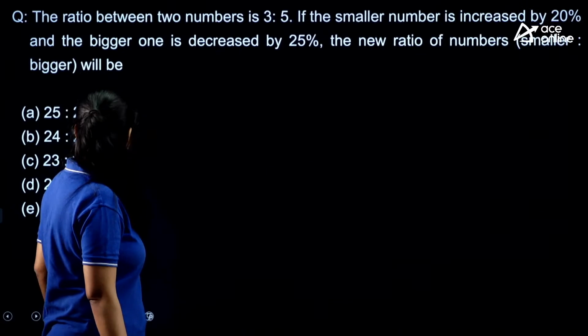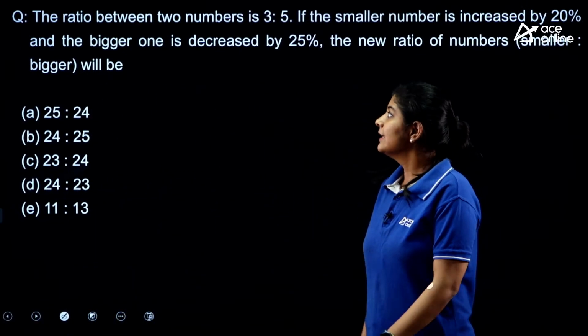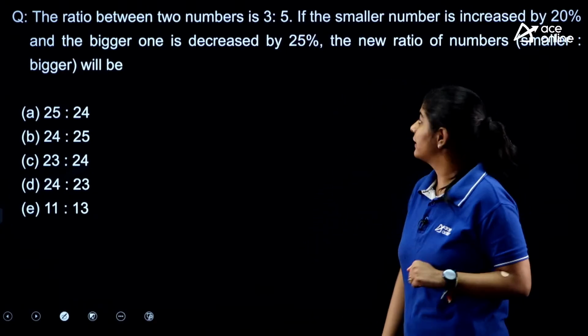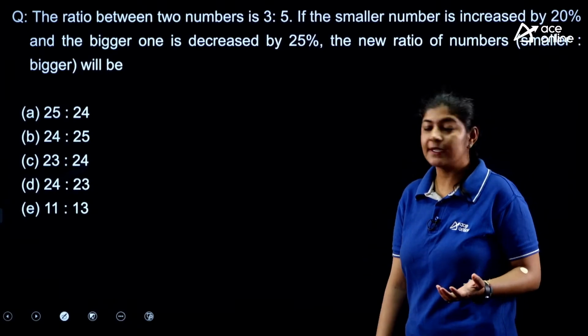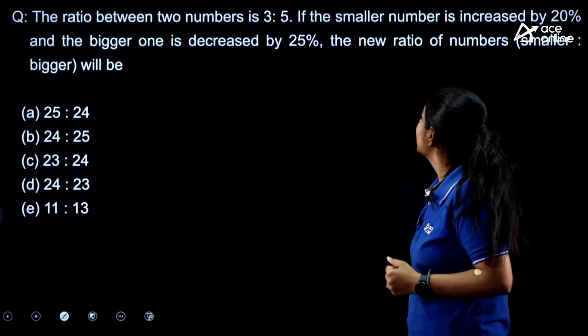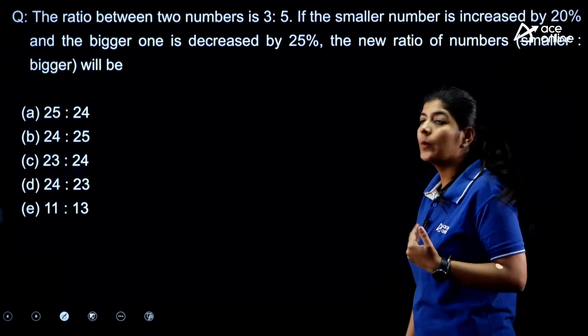Next one. The next question says that the ratio between two numbers is 3:5. If the smaller number is increased by 20% and the bigger one is decreased by 25%, the new ratio of numbers, smaller to bigger, will be.